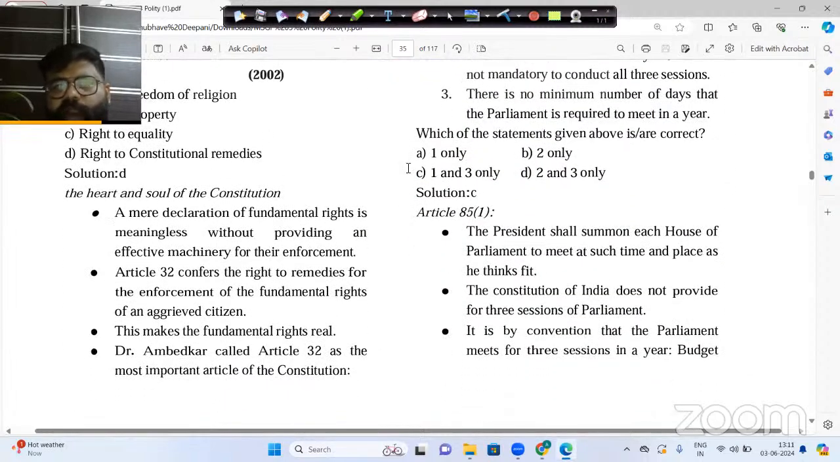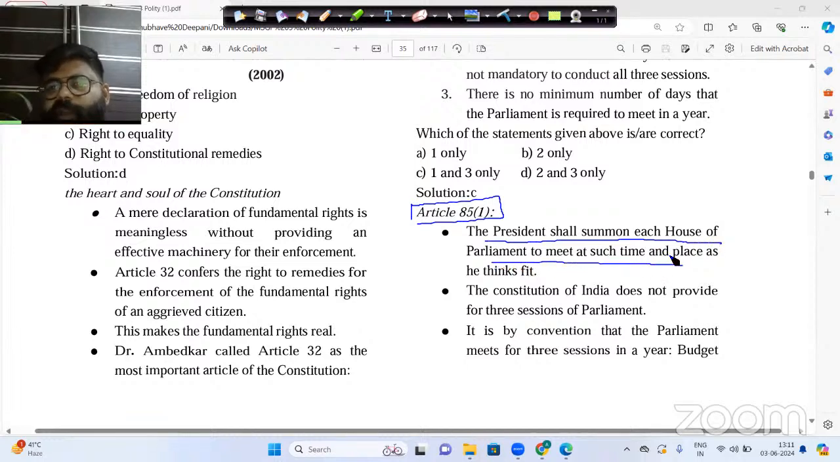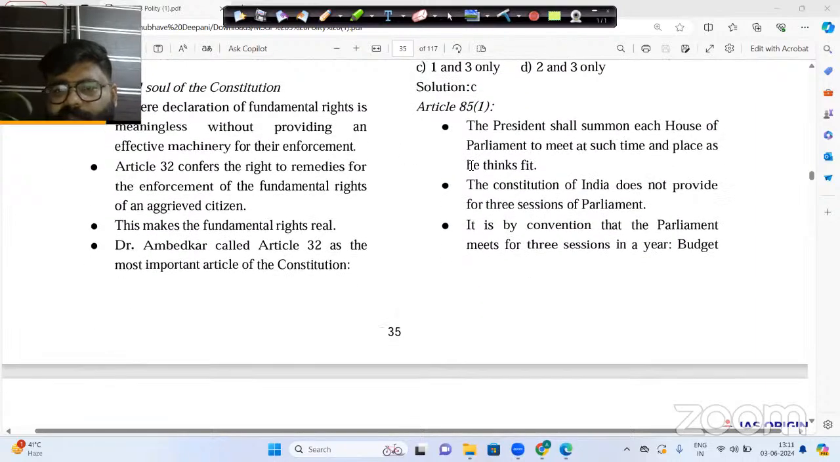Now, if you see the explanation here, just go to Article 85, clause 1. Article 85, clause 1 tells you that the President shall summon each House of Parliament to meet at such time as he thinks fit. So because of Article 85, clause 1, statement 1 is completely correct. Now you see here that Parliament can meet for at least 3 sessions in a year. I have already told you that there are 3 sessions.